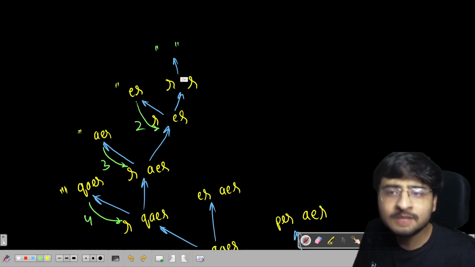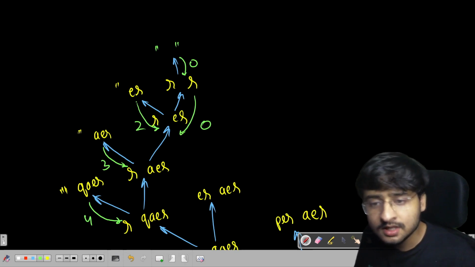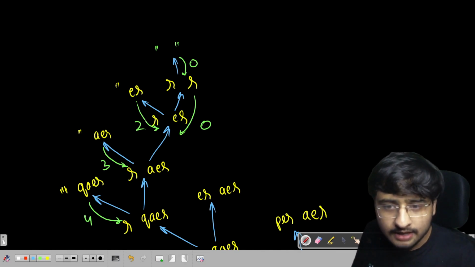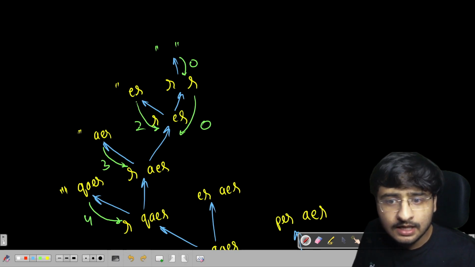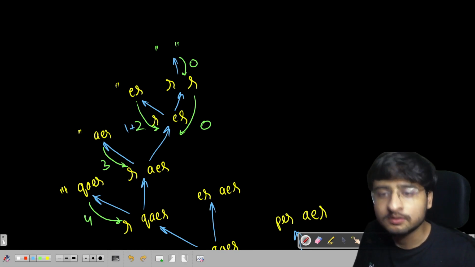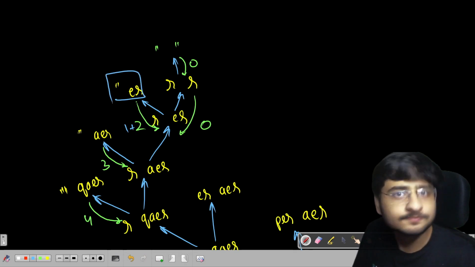If both the strings become empty, I'll have to do 0 moves. So 0 will be returned from here. Here as well, 0 will be returned from here. Right? So 0 will be returned from here. Now, look at this very carefully. If I delete R, I'll be having 2 plus 1 moves to make both the strings equal. First move to delete R and then 2 moves to make both of these two equal.